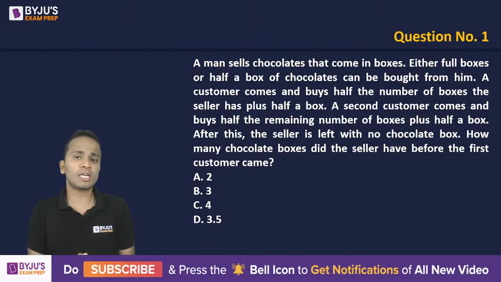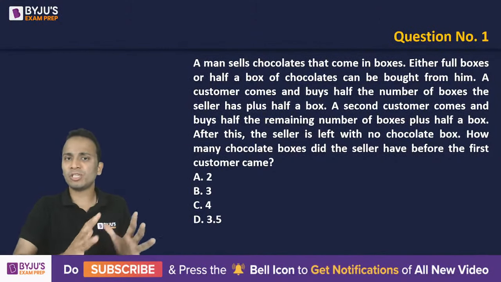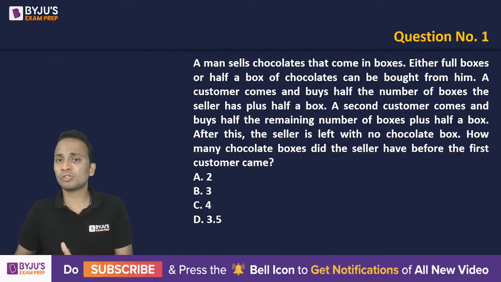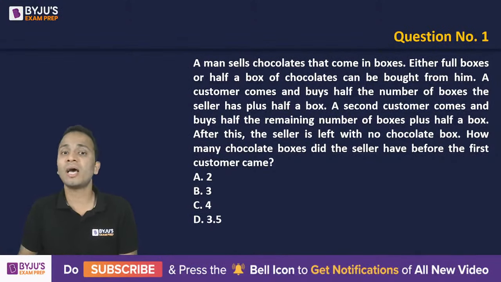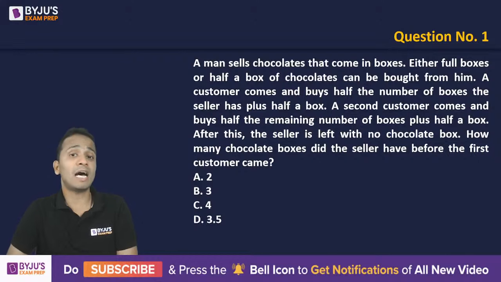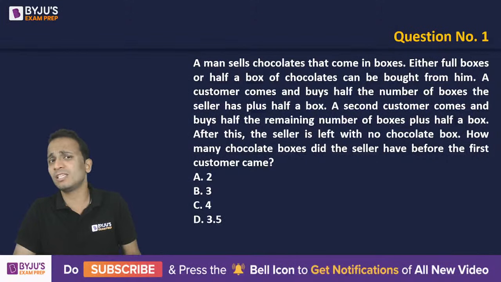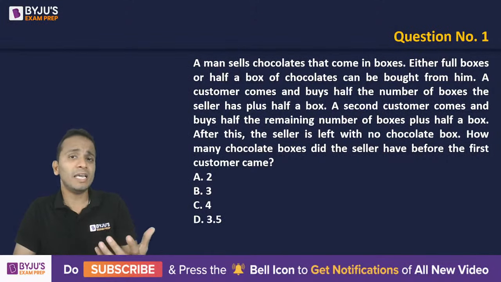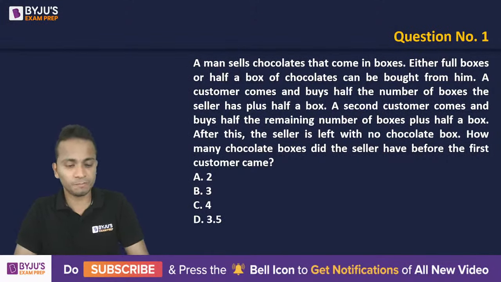So a customer comes and, whatever the seller has, the customer buys half the number of boxes plus half a box. The second customer comes and buys half the remaining number of boxes plus half a box. After this, the seller is left with no chocolate boxes. So how many chocolate boxes did the seller have before the first customer? Basically, how many boxes did he have initially? This is what we have to find out.